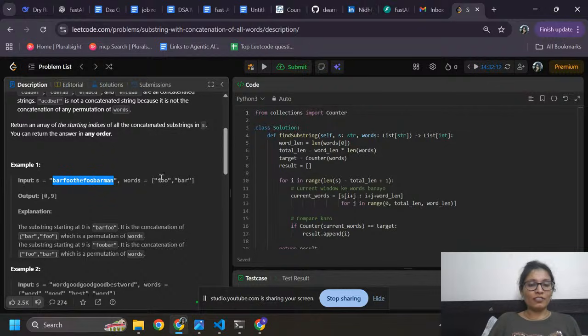Here these are the words foo and bar. So we have foo starting at index 0, and here you can see bar at index 9. So I find it at index 9.